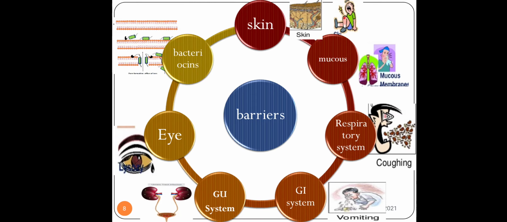Gastrointestinal system, your stomach. First of all, it starts with your mouth. It is said that you have to drink your food and you have to eat your water. So chewing is very, very important, and when you chew, saliva has certain enzymes which have a property to kill the pathogens, the microorganisms. So if any organisms are there, they will be killed there.